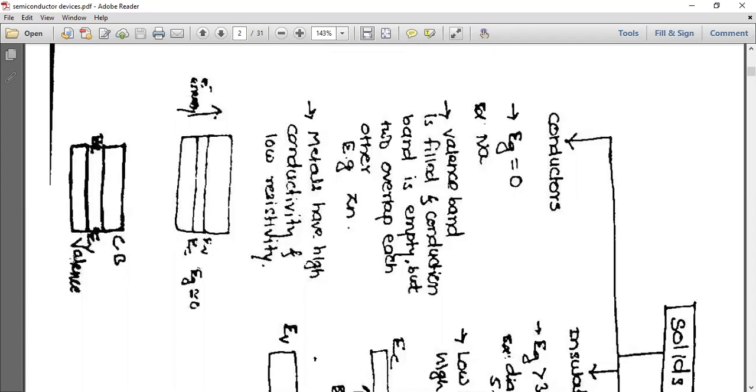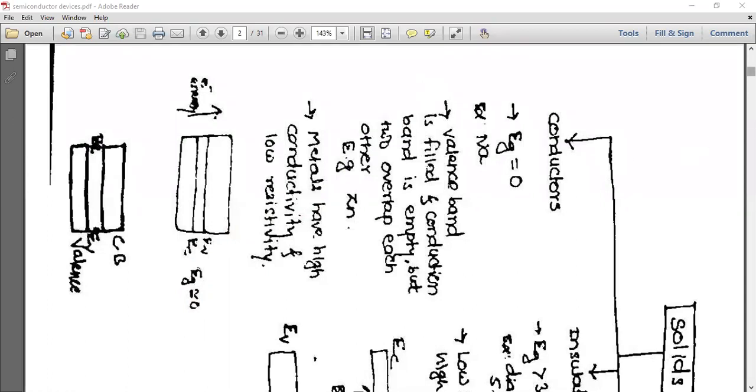You can see in the diagram, I have shown valence band and conduction band, but the energy gap between them is nearly equal to 0. That's why they are very good conductors of electricity, right?